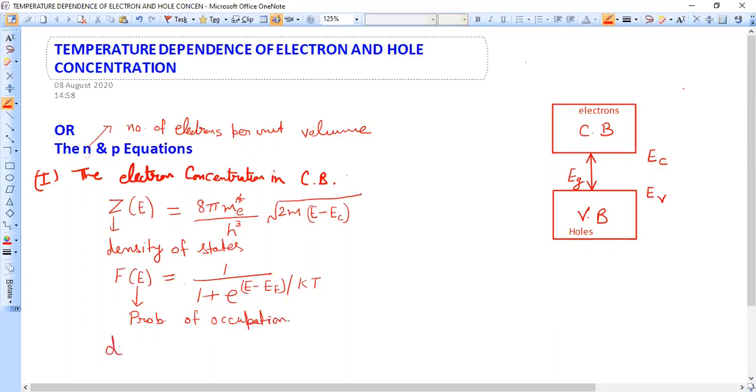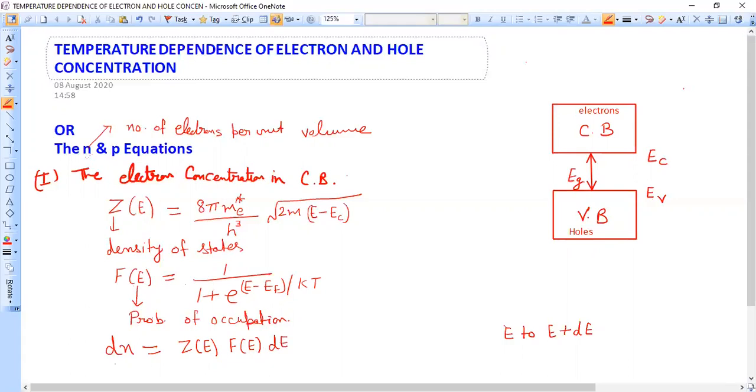So the expression for dn, where dn is the number density of electrons in energy level E to E plus dE. That means we want to find the small amount of electrons which are present in small amount of energy levels, that is E to E plus dE. So dn can be written as Zd, how many states are available, multiplied by Fe, the probability of occupation of those states.